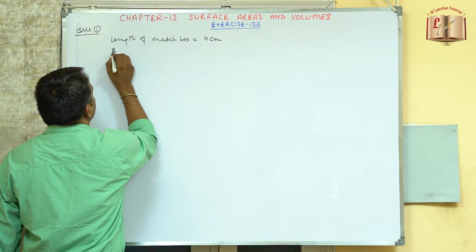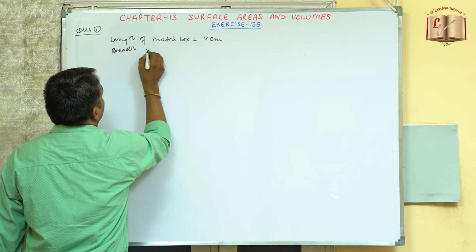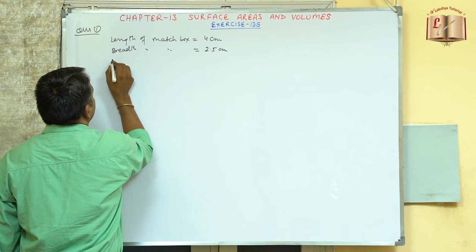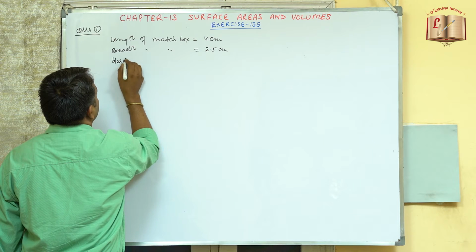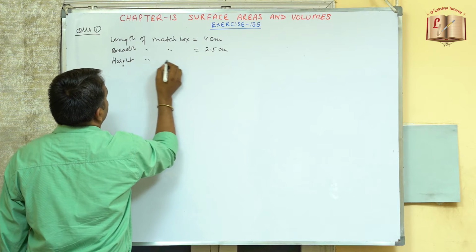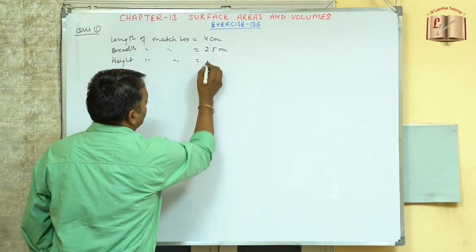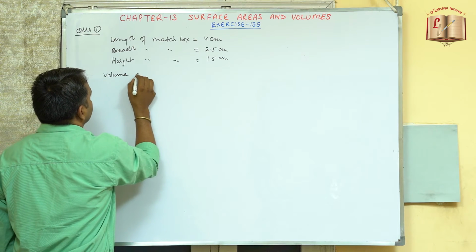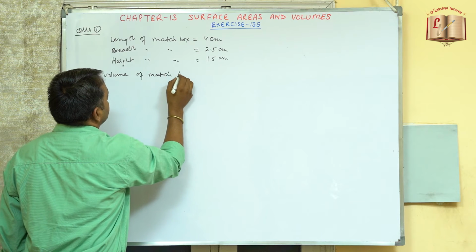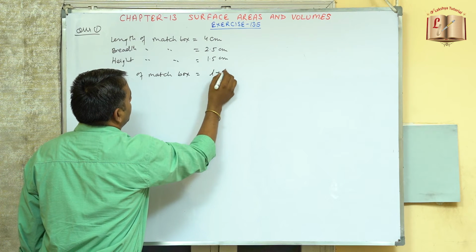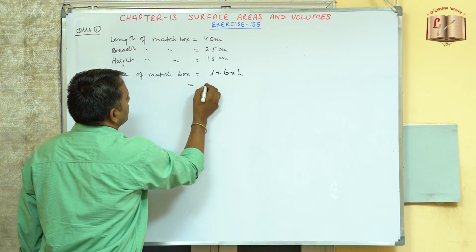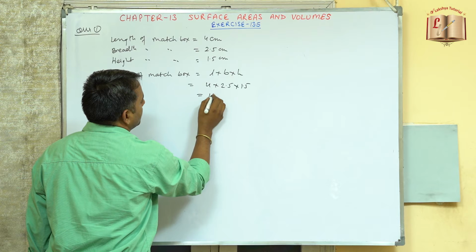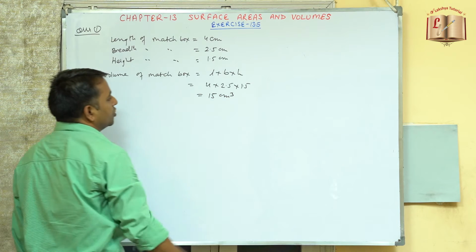Similarly, width of matchbox, this is given as 2.5 centimeter, and height is given to us. So height of the matchbox, this is 1.5 centimeters. So volume of matchbox will be, so matchbox, this is in the cuboidal shape, so volume will be length into width into height. So this will be 4 into 2.5 into 1.5, so this will be equals to 15 centimeter cube.